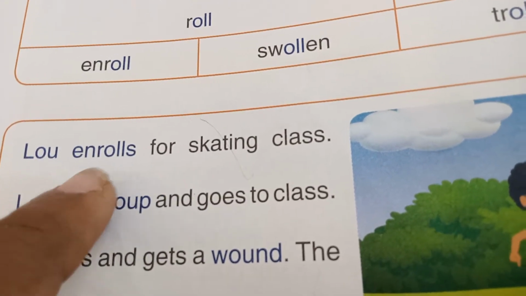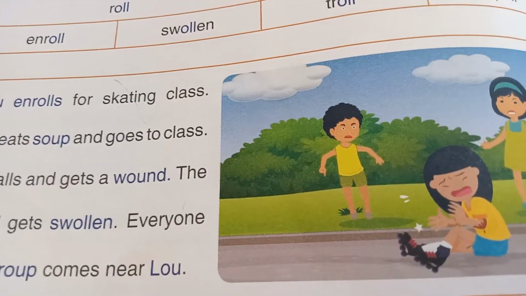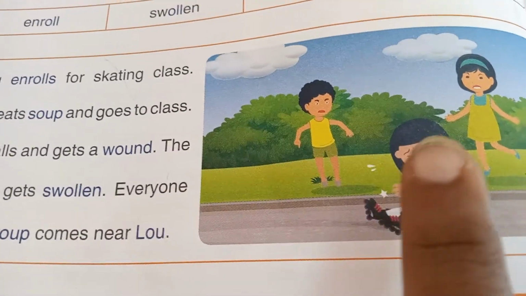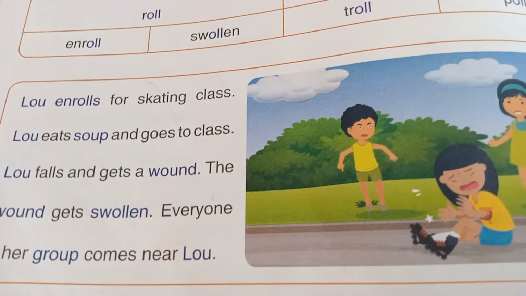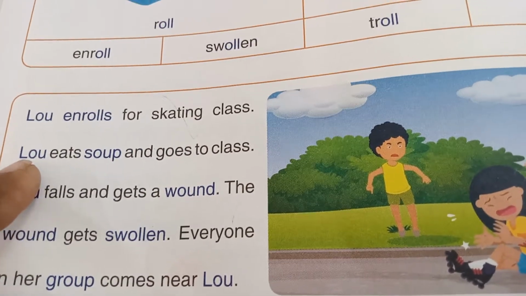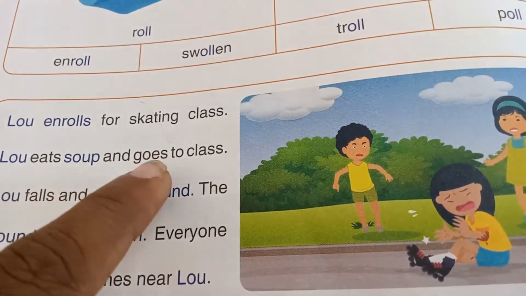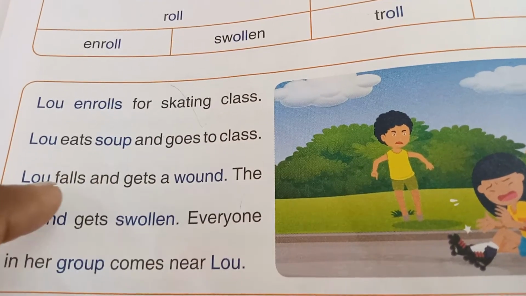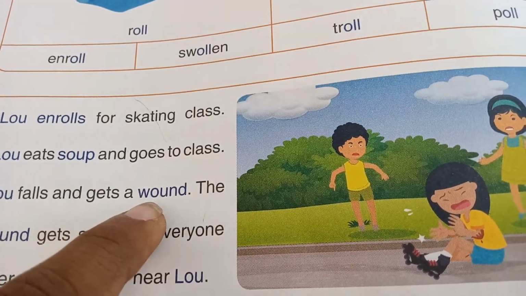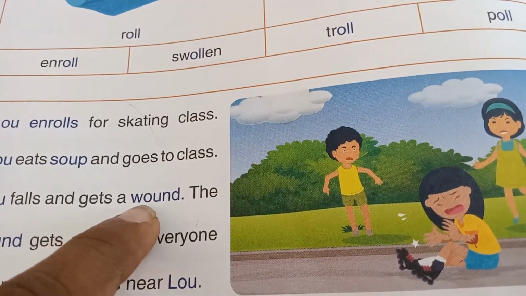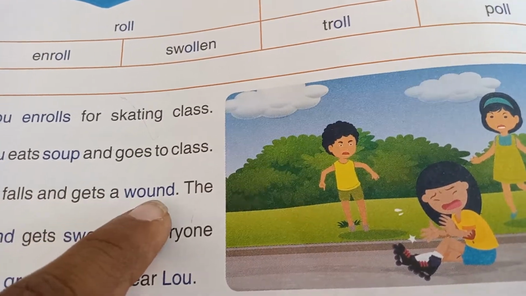Lu enrolls for skating class. While you are reading the story, just you have to see the pictures also. Identify the story connectors. Lu eats soup and goes to class. Lu falls and gets a wound.